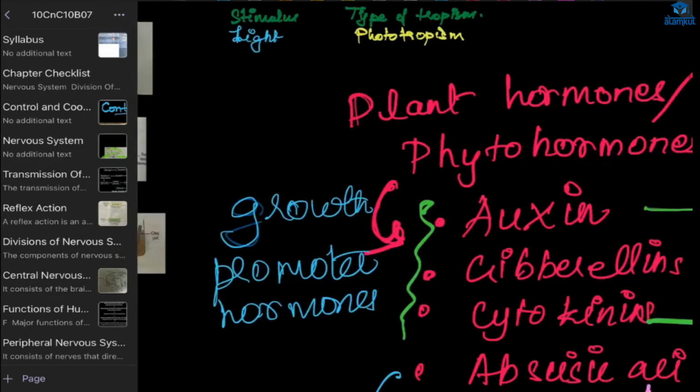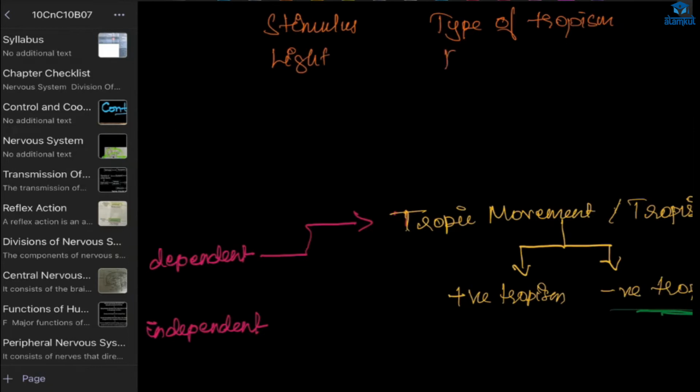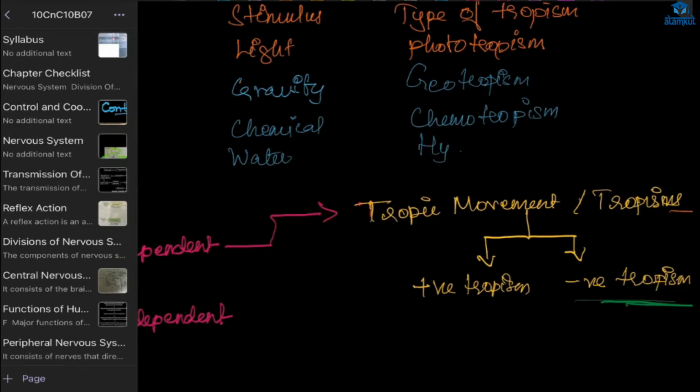Here there's no space, I'll write it here. For light, what was that? Phototropism. Then what about gravity? If the stimulus is gravity, then which type of tropism is it? That's geotropism. Correct. Then what if it is chemical? It is chemotropism. Water? Hydrotropism.